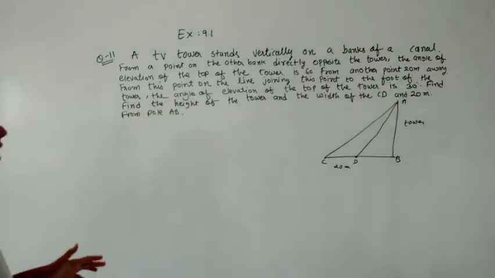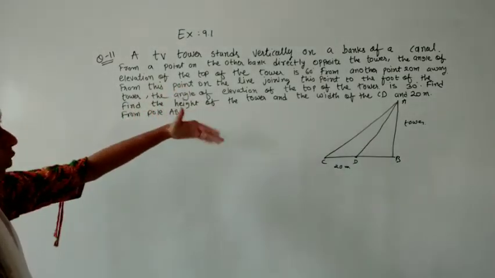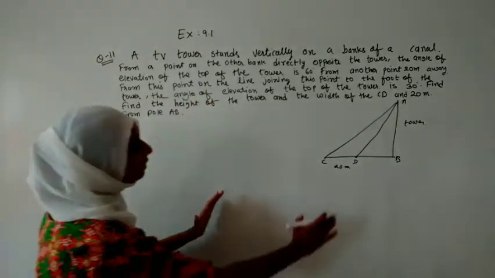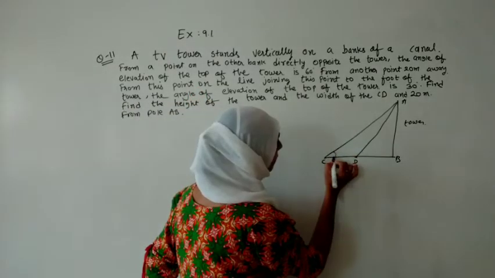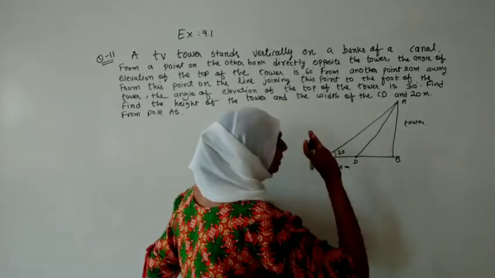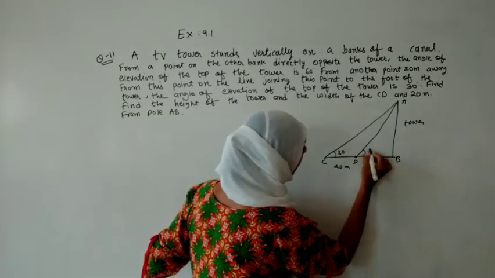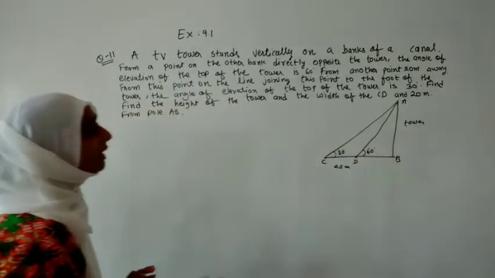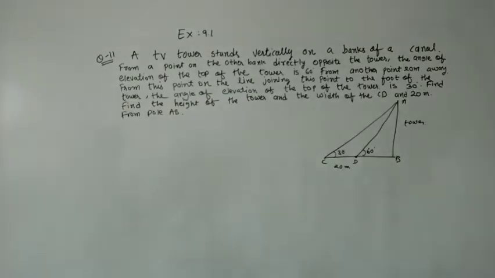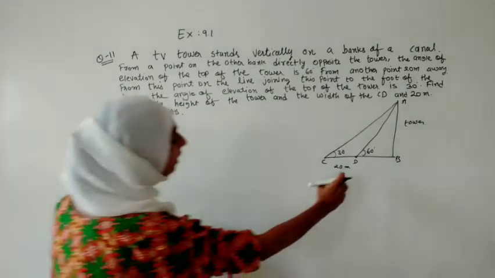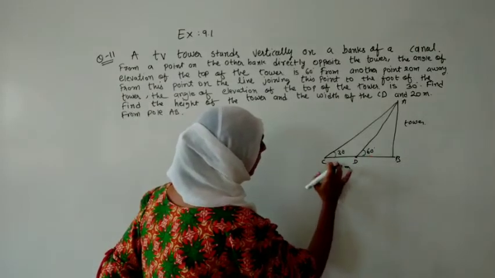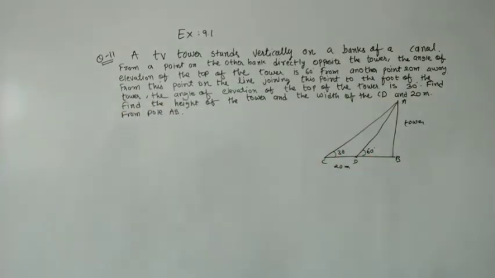Then what they are asking, so first we have to indicate all the theta. So as I told you, जितनी दूर हम खड़े होंगे angle will be lesser, so it will be 30 degree, और जितना हम करीब जाएंगे या पास जाएंगे angle will increase. So the larger angle we will take nearby and the smaller angle farther. This angle D we will take as 60 degree and angle C we will take as 30 degree. This was the indication that we have to indicate.